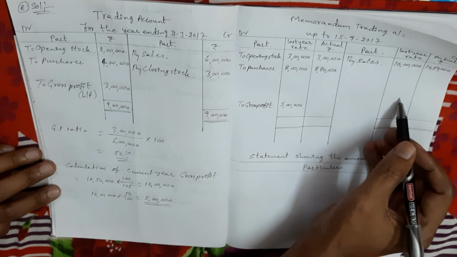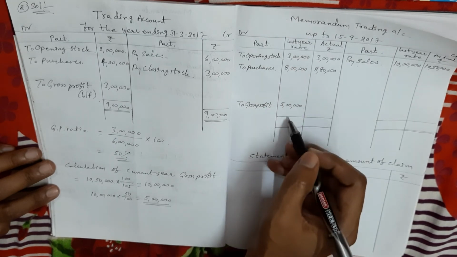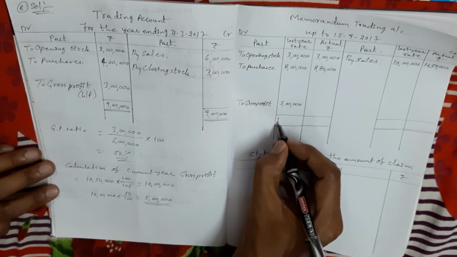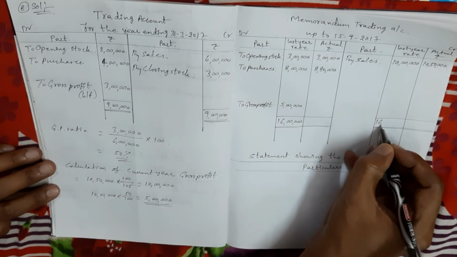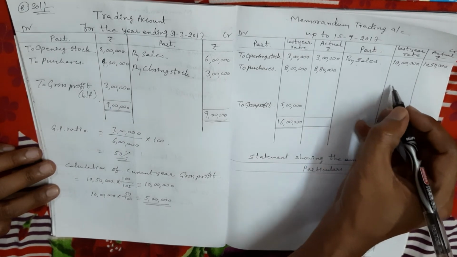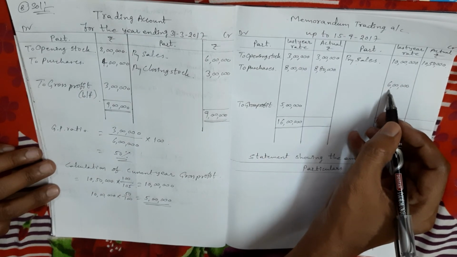So first I am closing the first column. See here, debit side total 16 lakhs minus 10 lakhs. So as per last year rate, I am getting 6 lakhs of closing stock.